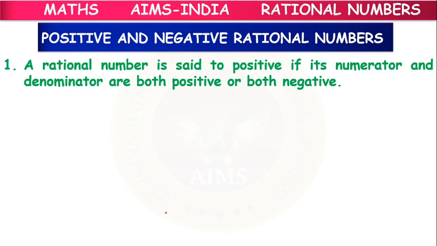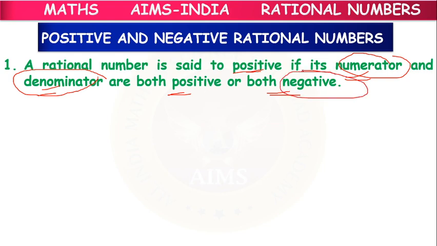Next. Positive and negative rational numbers. So a rational number is said to be positive if its numerator and denominator are both positive or both negative. If both numerator and denominator are positive, or if both are negative, then minus minus will be cancelled.